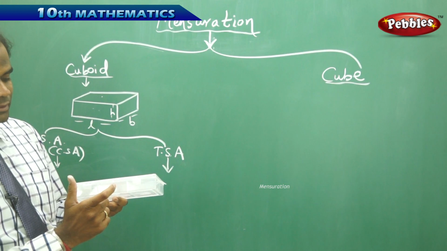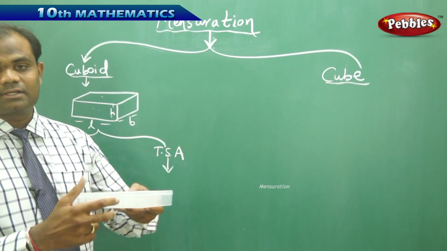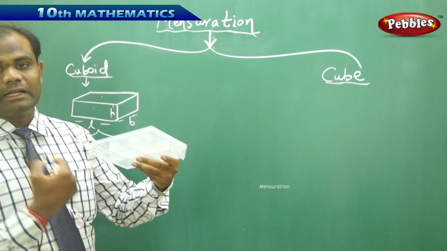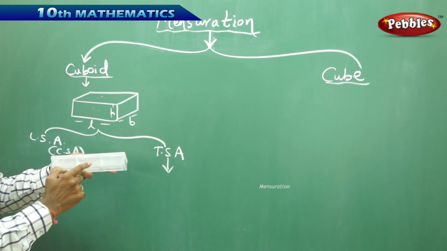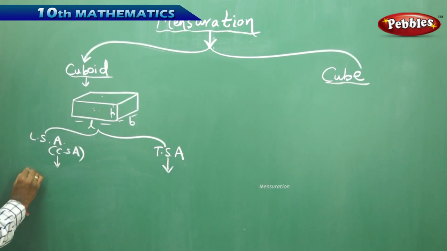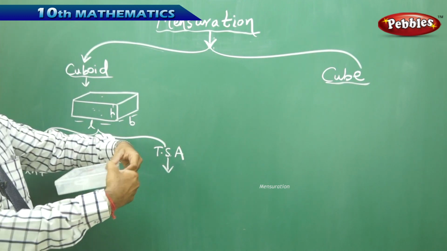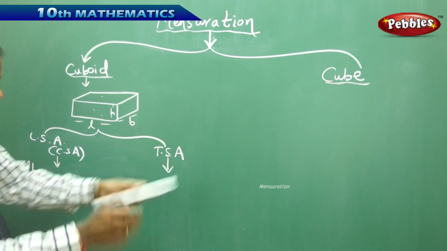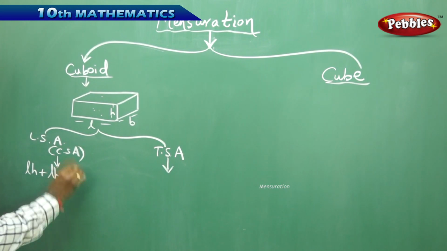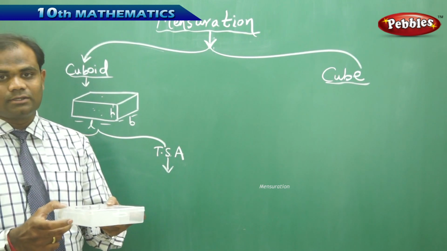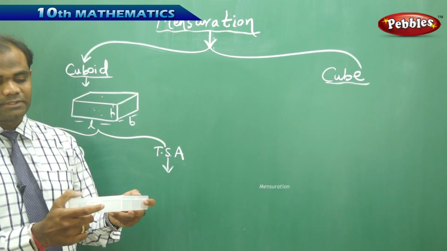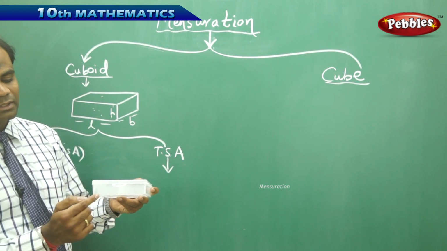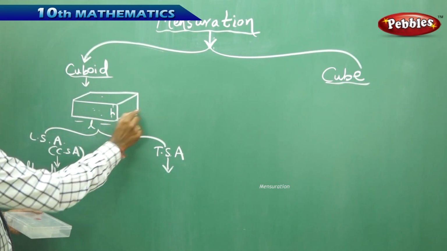Therefore, if I add this area with this and this and this, I get the entire lateral surface area. So to start with, the front face area, which is this, is LH, plus a similar area of LH exactly equal on the opposite side, which is also LH, is what I get for one part of the lateral surface area. Now coming to the other region of the lateral surface area, this is B and this is H, as can be seen with B and H.